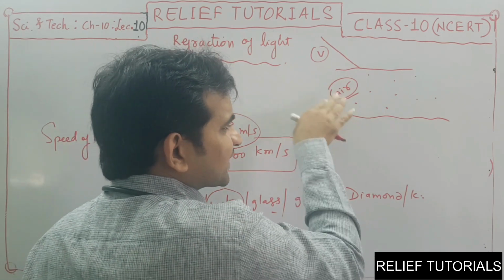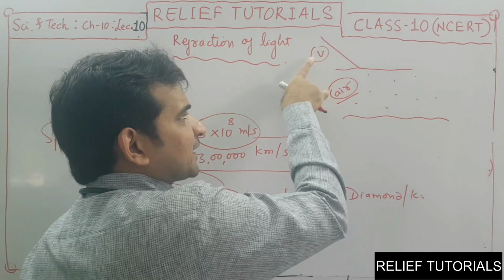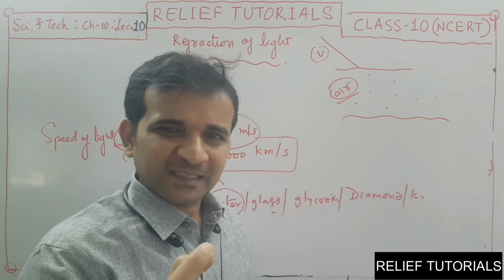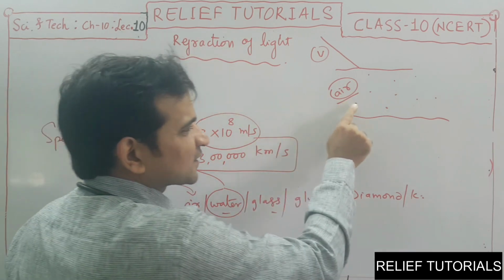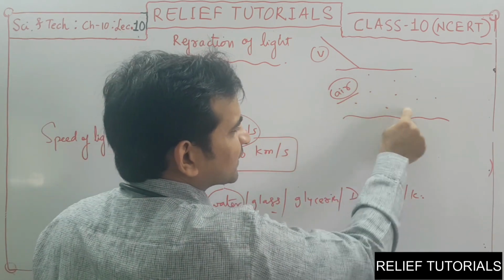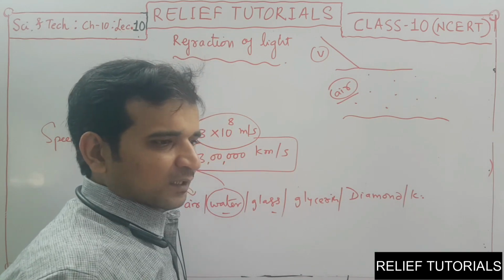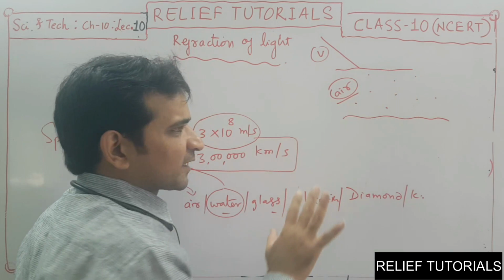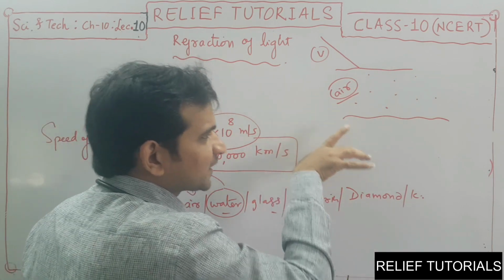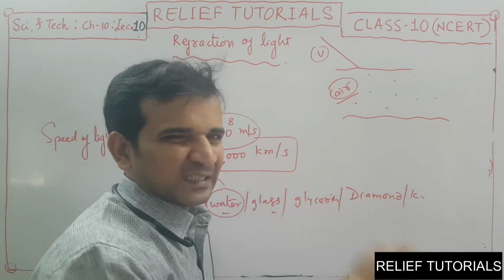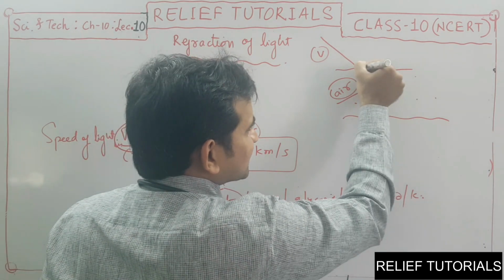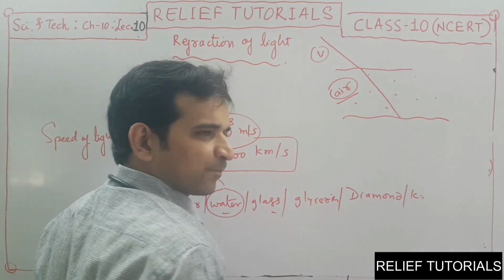So when light enters from vacuum to air, the speed of light slightly decreases because of the resistance provided by these particles of air. But the density of air is very less, so the decrement in the speed of light will also be negligible. Still, the speed somewhat decreases and light travels like this.